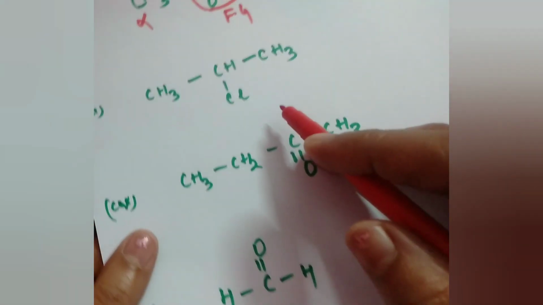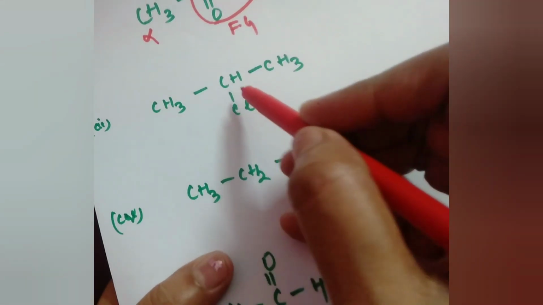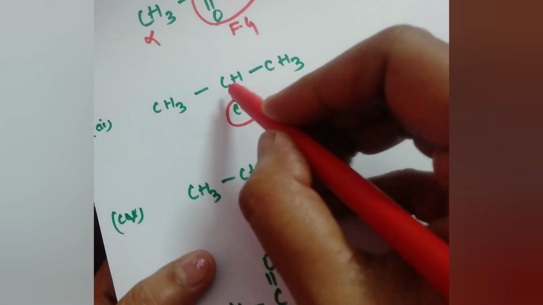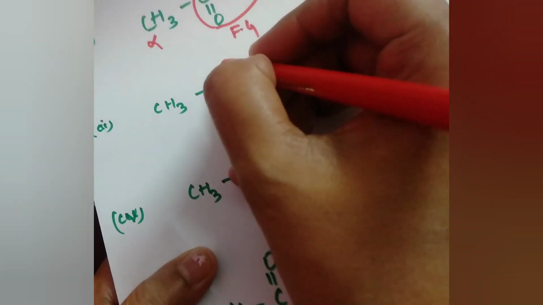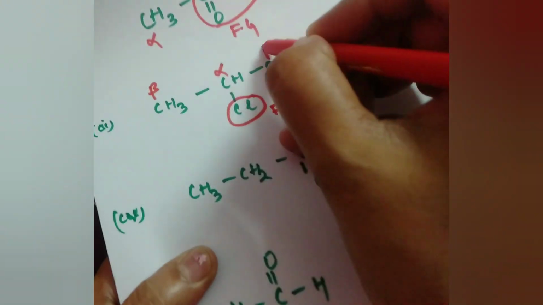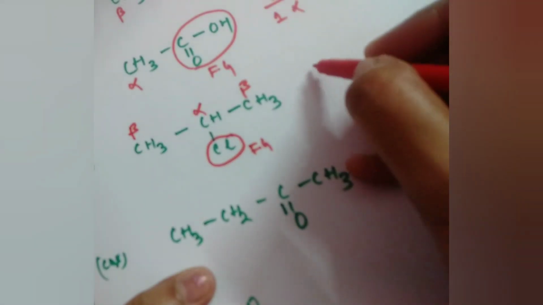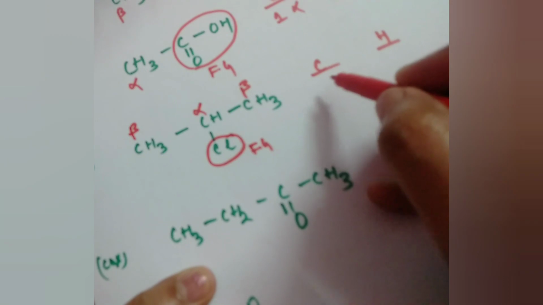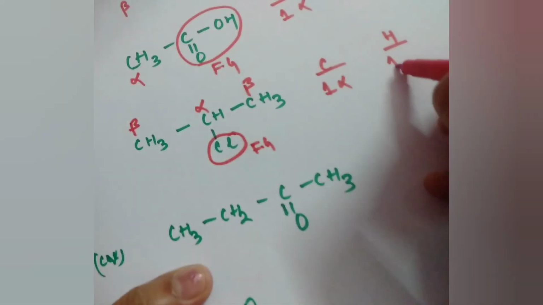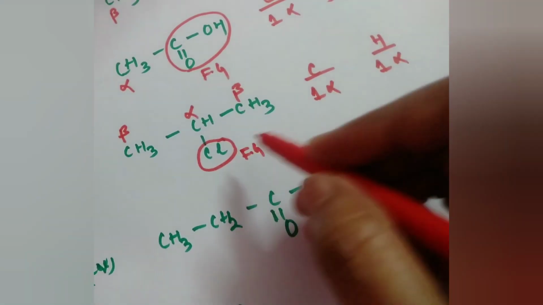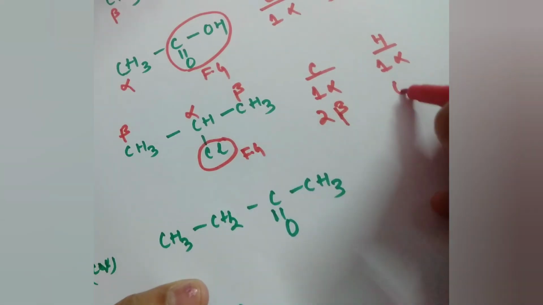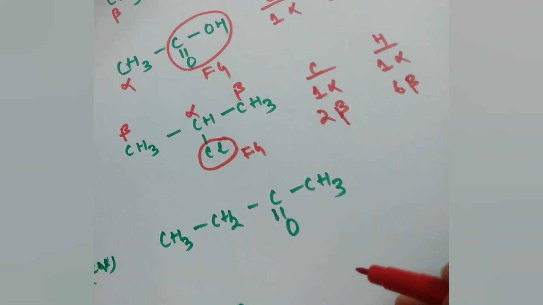Now next is this compound. Here in this compound, to the middle carbon atom there is an attachment of a chloro group. So here this one is your functional group. The carbon which is attached to the chloro is directly the alpha carbon, and to the alpha carbon on this side 1 beta carbon, and on the other side another beta carbon. So here, there is 1 alpha carbon, and how many alpha hydrogens? 1 alpha hydrogen. And how many beta carbons are there? 2 beta carbons. And how many beta hydrogens are there? 6 beta hydrogens are there.